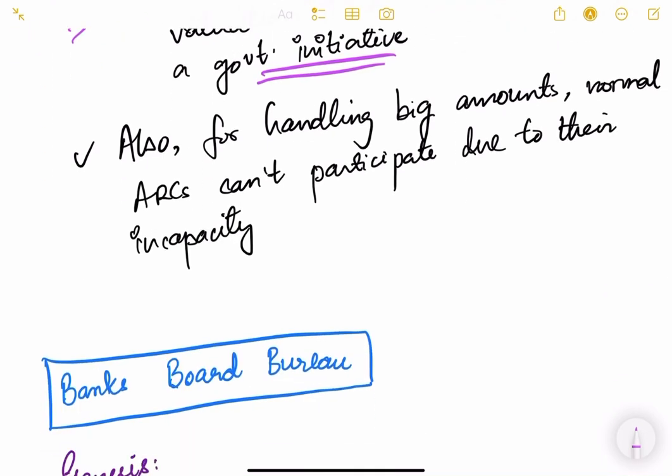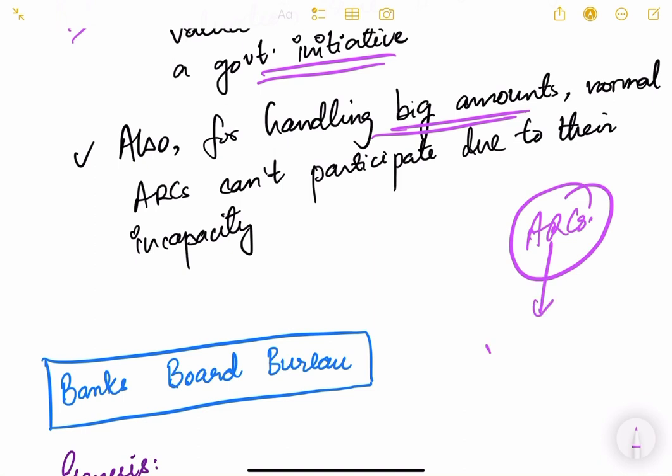and also for handling big amounts. So you see, ARCs ultimately are private companies, and they will have their own financial limitations. What if there are very big amounts involved? For example, an ARC can purchase only loans of say up to 5 crore rupees, or up to 25 crore rupees, because it is beyond their capacity to go beyond this.